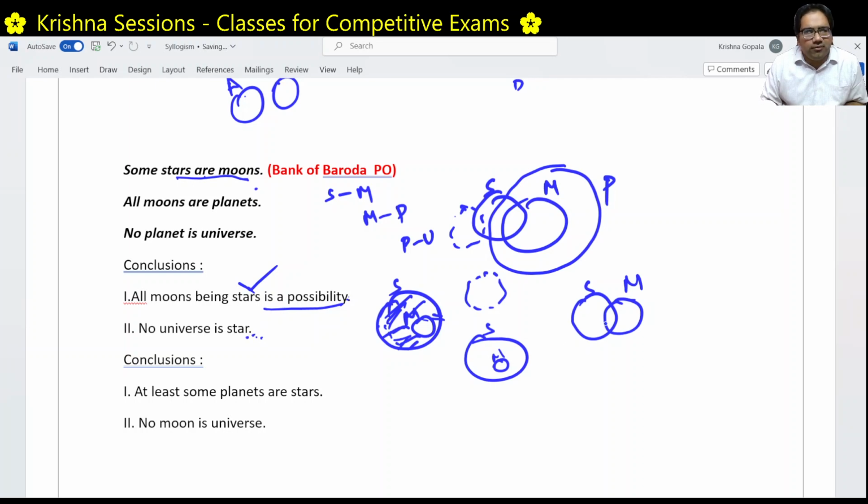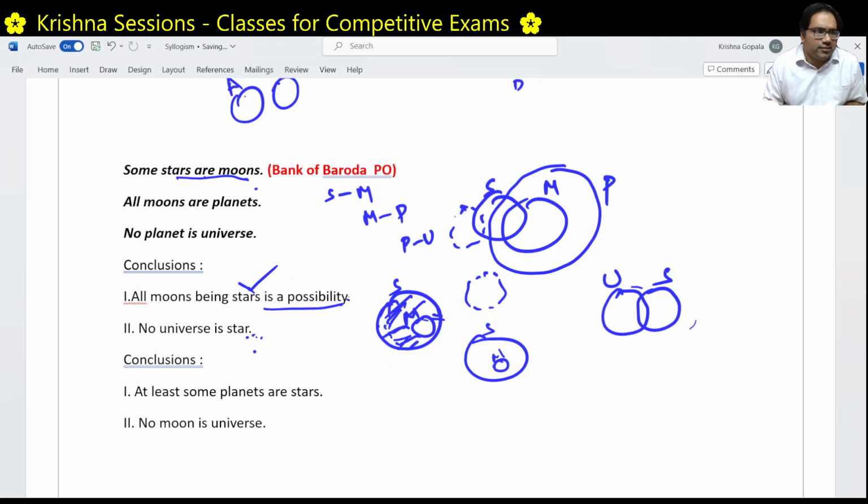What is the statement he is trying to say? No universe is a star. Even if there is at least some universe which is a star, if you are able to prove this existence, then we can disprove this statement. No universe is a star. We should look for this kind of structure. If there is some universe which is a star, that is equal to saying this statement is wrong.